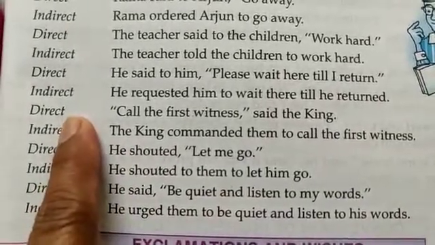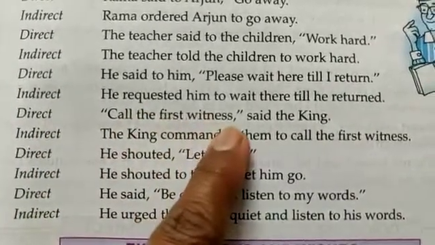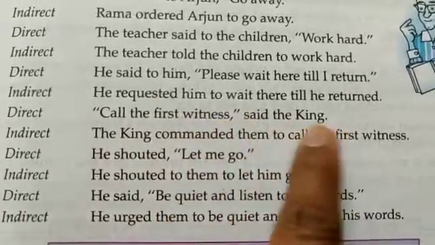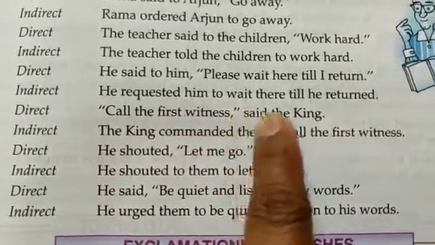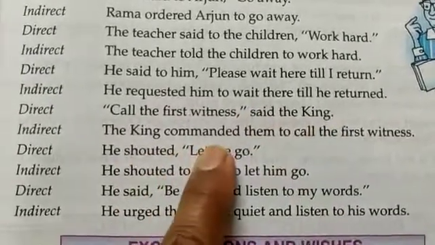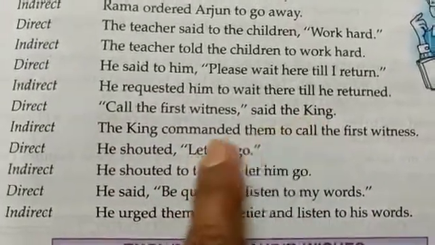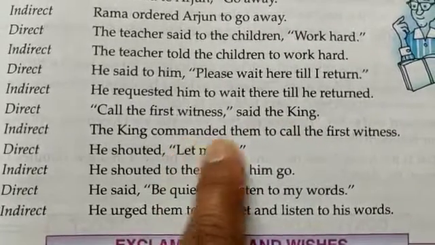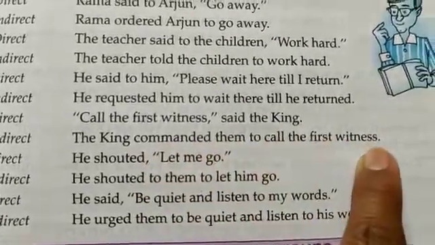Now direct: "Call the first witness," said the king. Now you have to put it in inverted commas, close the inverted comma, said the king. The king commanded. So he is the king. So we can use the verb commanded them to call the first witness.